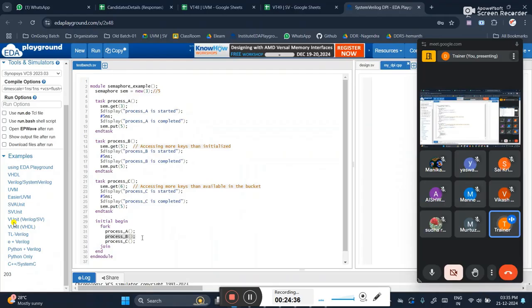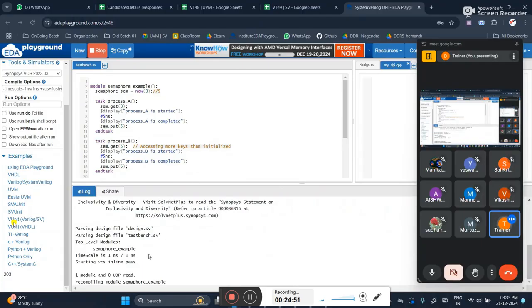Now I will also interchange Muhammad's doubt here. I will interchange this. So now I am writing process C at last, process B first, process A second. Still I will get the same output. Means by interchanging here, no difference will be there.